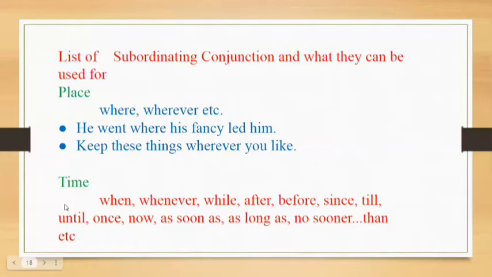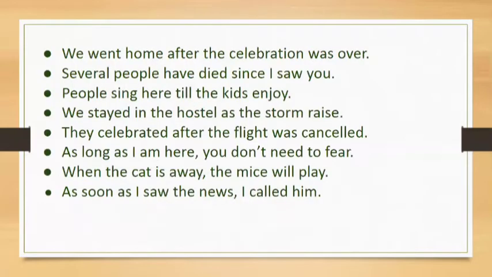Subordinating conjunctions like when, whenever, while, after, before, since, till, until, once, now, as soon as, as long as, no sooner than, etc. are used to denote time. How? We went home after the celebration was over. So we are talking about time. Several people have died since I saw you. Since I saw you, a point of time.